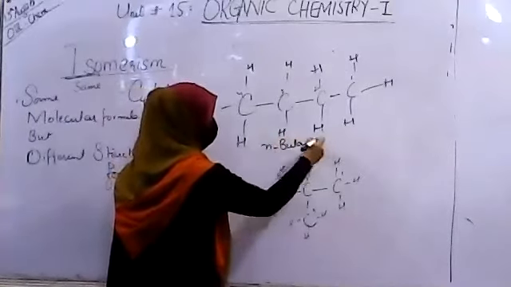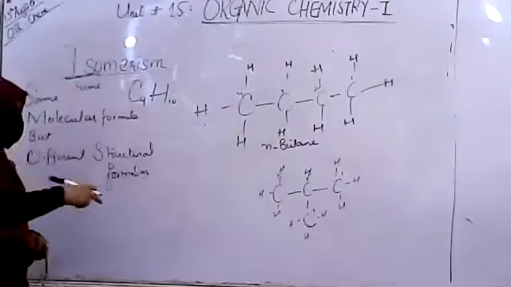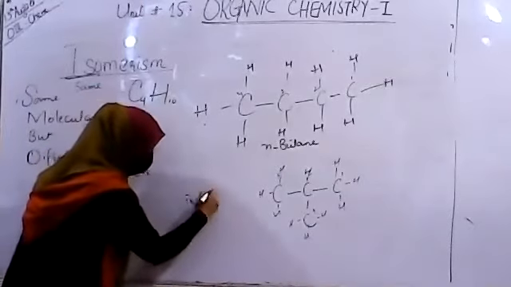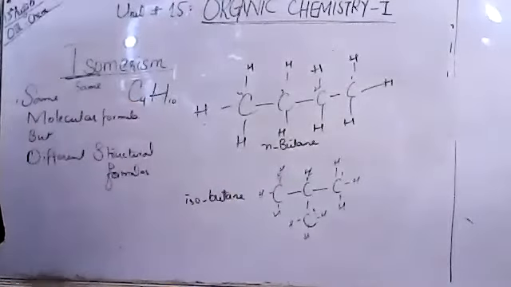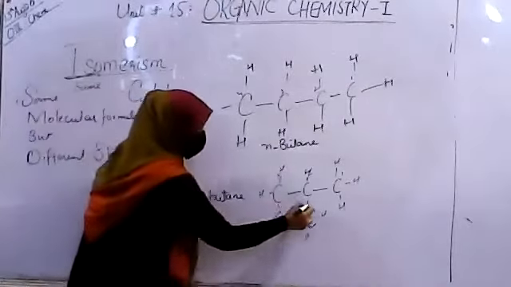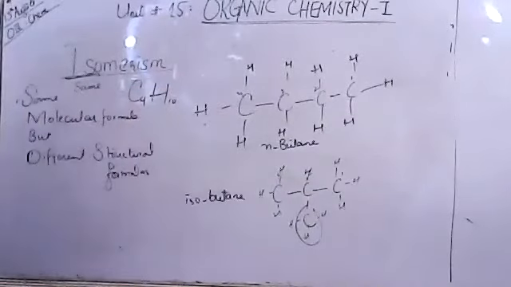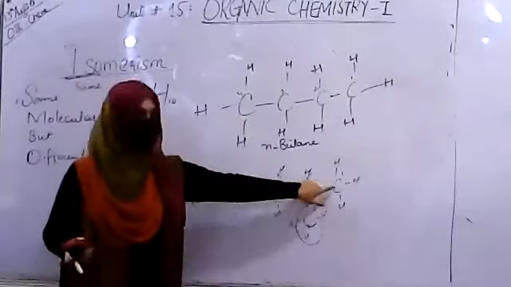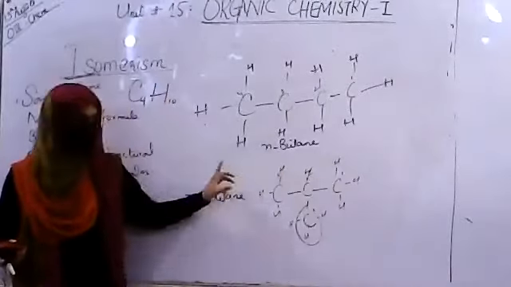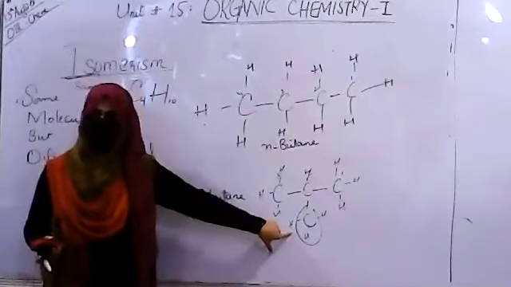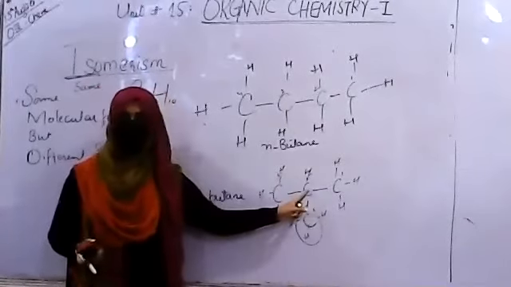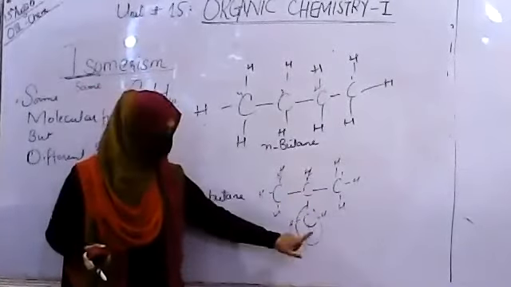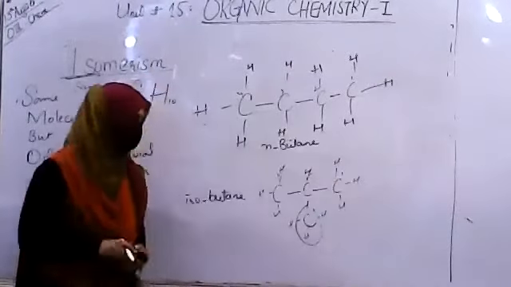Now, this was n-butane, meaning straight chain butane. You can call this one isobutane, or you can also say 2-methylpropane. How can you say this? 1, 2, 3: the chain is of propane. This one is a methyl group. You can say that this methyl has been located on the carbon 2 position. So you can say 2-methylpropane.